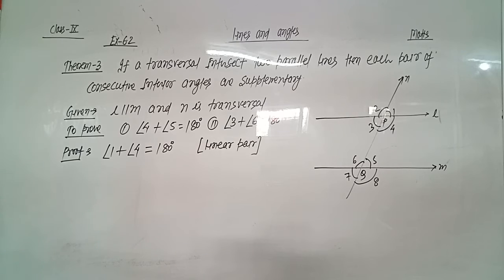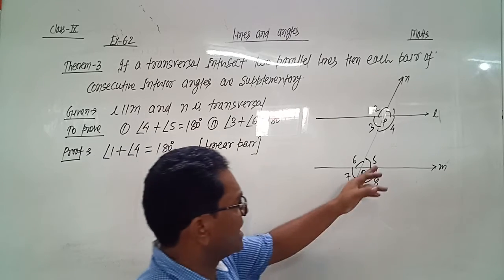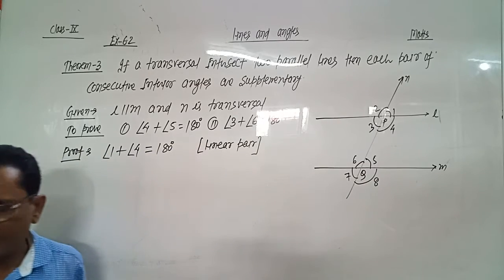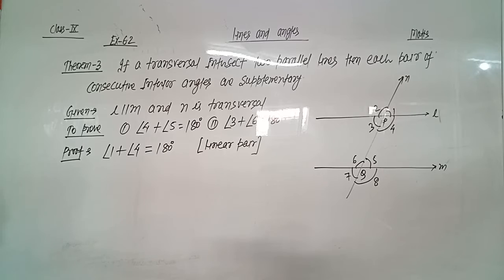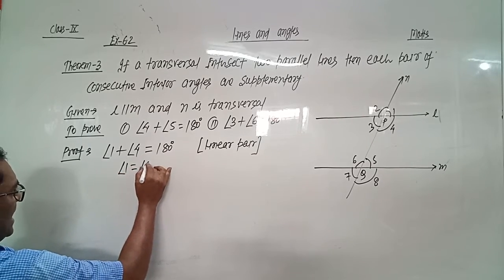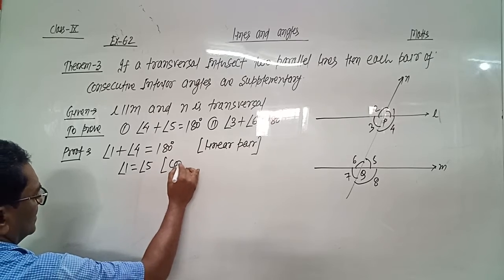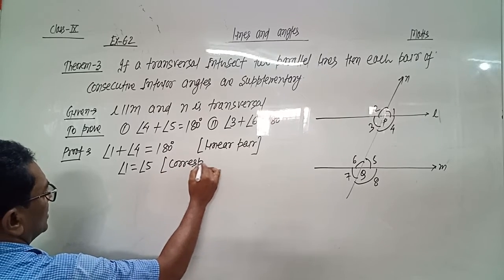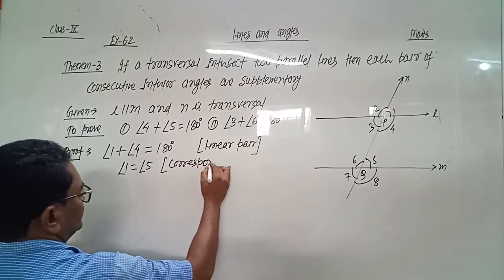And angle 1 equals angle 5, corresponding angles.